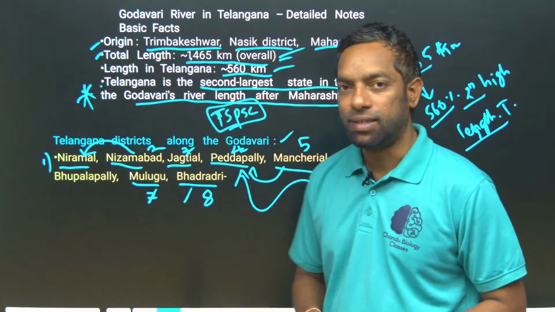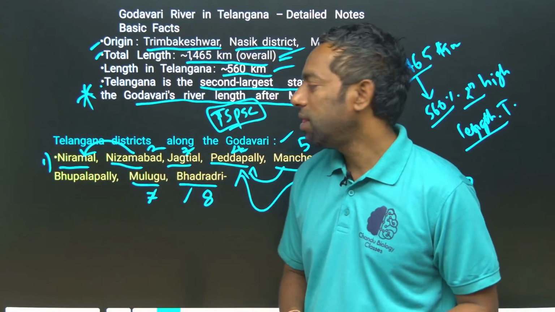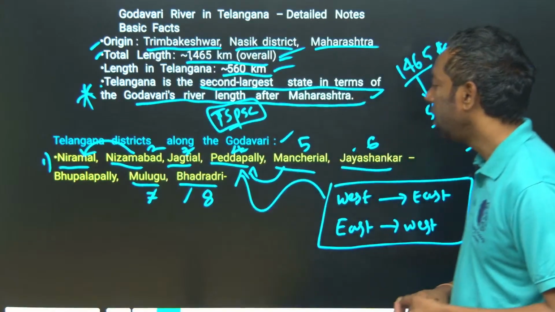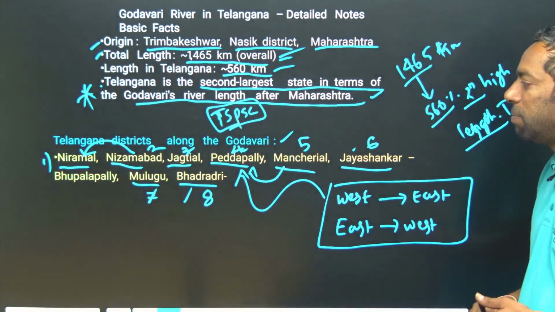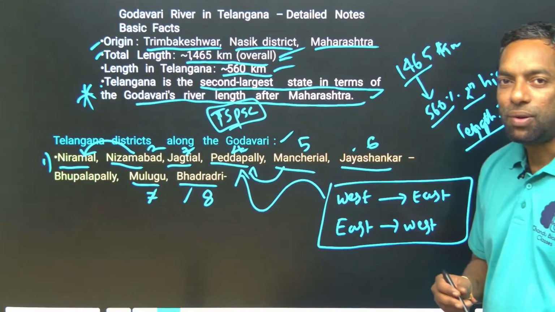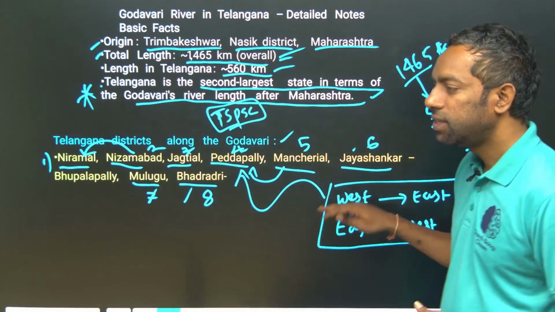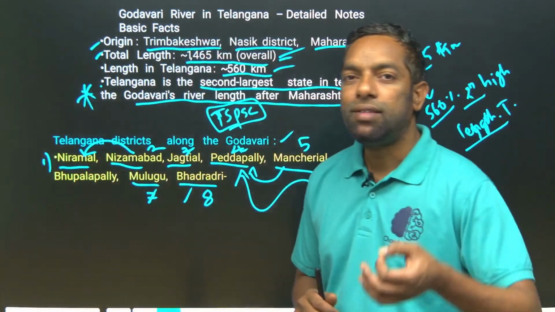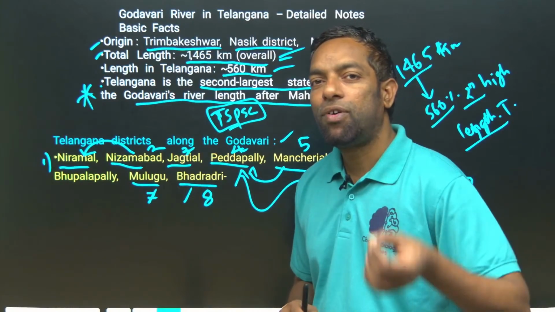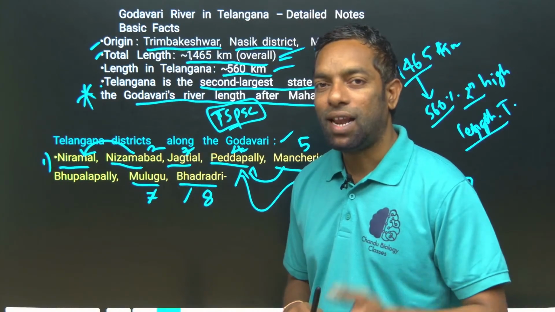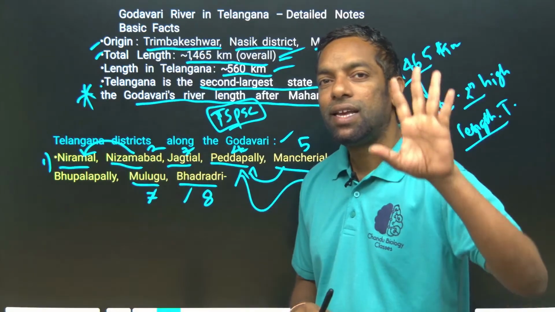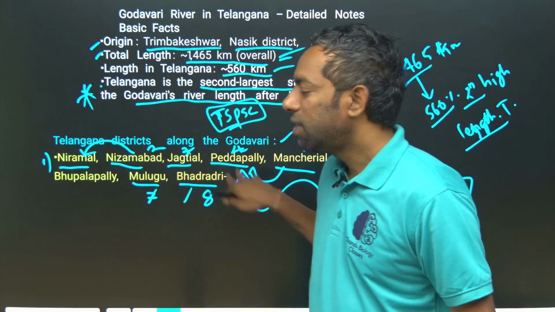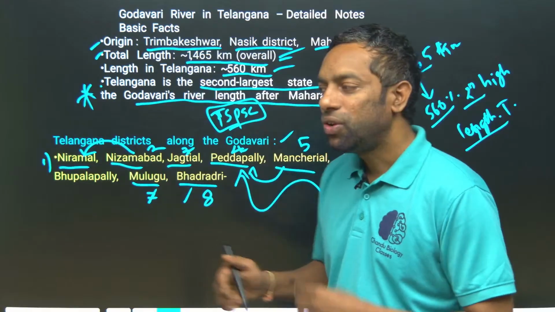Nizamabad is the first. This is the order of the Godavari River's flow through the districts of Telangana. How many districts? 8 districts, and this is the order. I am going to show you on the map.